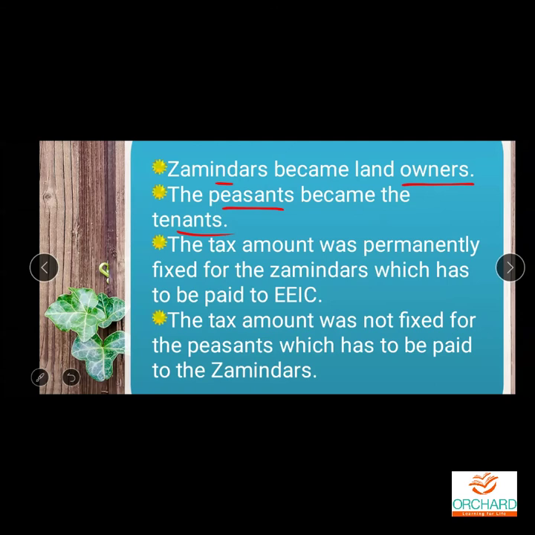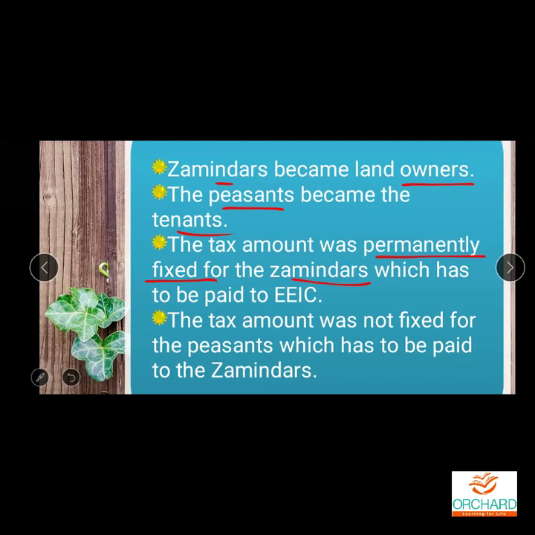And the tax amount was permanently fixed, whether they produce any crop or not, whether they earn profit or not, whether the farmer is in good condition or poor condition, they never bother about anything. It is a permanent one. First, it is permanently fixed for the zamindars.